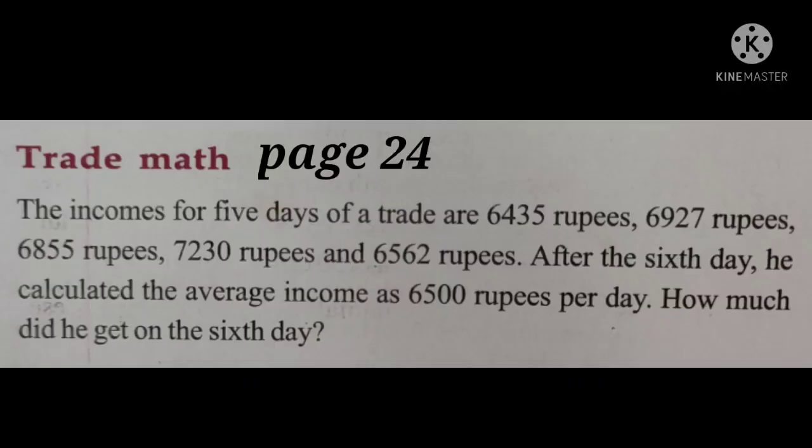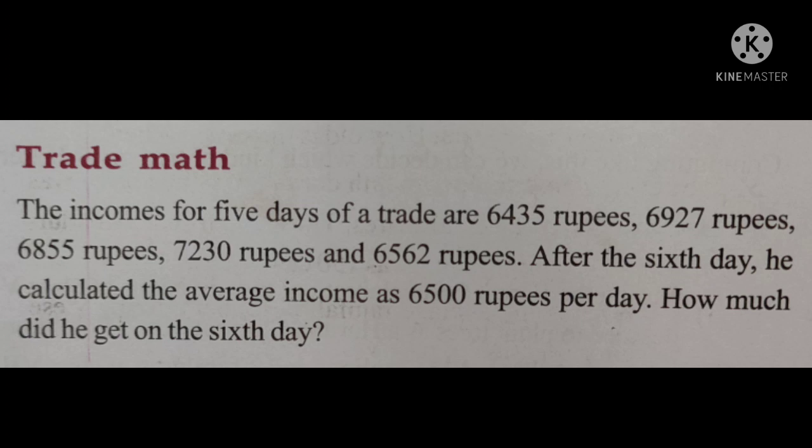Next question, trade math. The income for 5 days of a trade is 6,435 rupees, 6,927 rupees, 6,855 rupees, 7,230 rupees and 6,562 rupees. After the 6th day, he calculated the average income as 6,500 rupees per day.